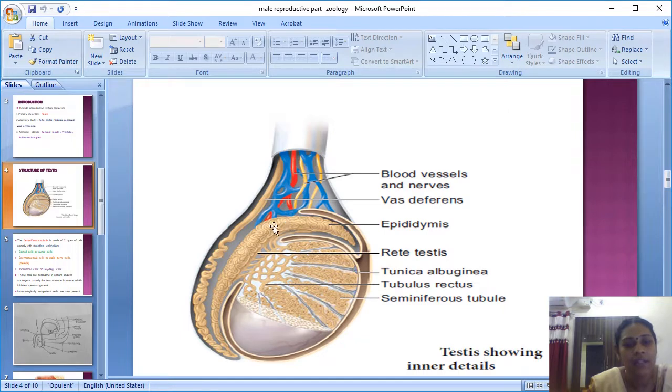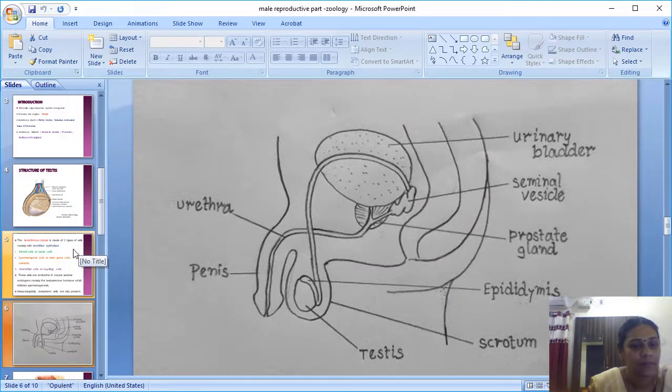But the epididymis contains the sperm, which is taken over to the vas deferens. So this is the vas deferens. This is the epididymis, this is the prostate gland, and this is the seminal vesicle. This part is called the vas deferens. Through this vas deferens it goes and reaches the seminal vesicle.